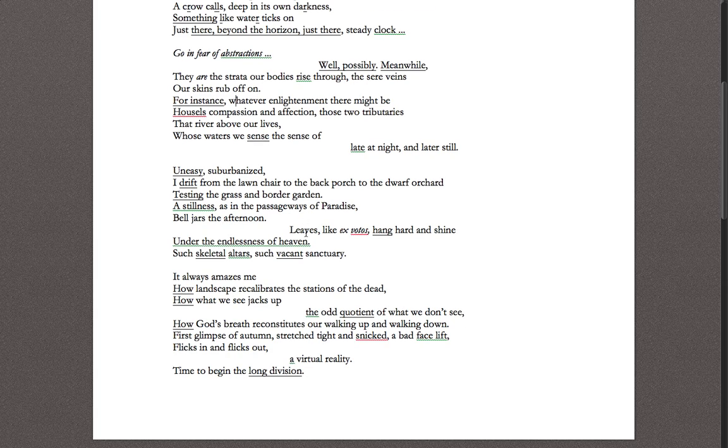He's still describing the leaves, the lawn chair, the orchard, the garden that he's in, but he's describing it with language that changes the tone dramatically from praise to criticism, if you want to use the terms that we practiced in the style portfolio.